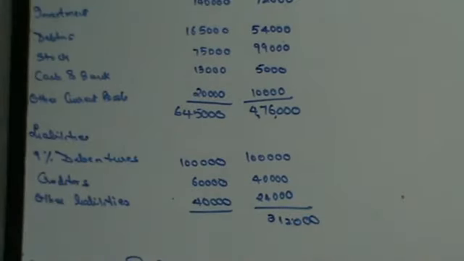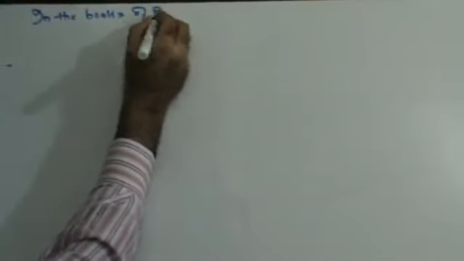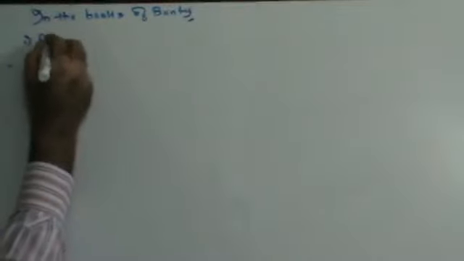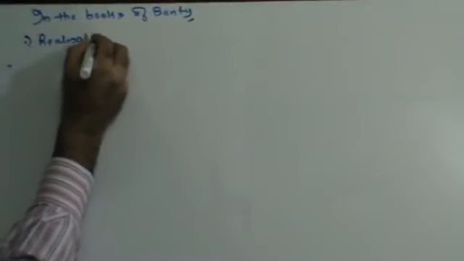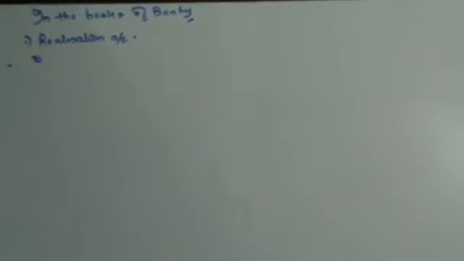Fine. Now let's start with the sum. This was your working note. Let's first do journal entries in the books of Bunty. You will have standard entries. Standard entries in the sense, the first entry will always be realization account debit to all the assets. Now all the assets you will be taking from the balance sheet.